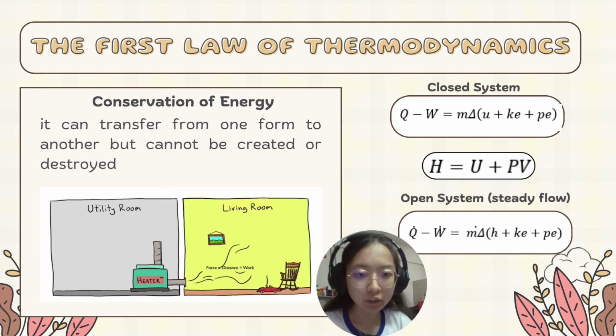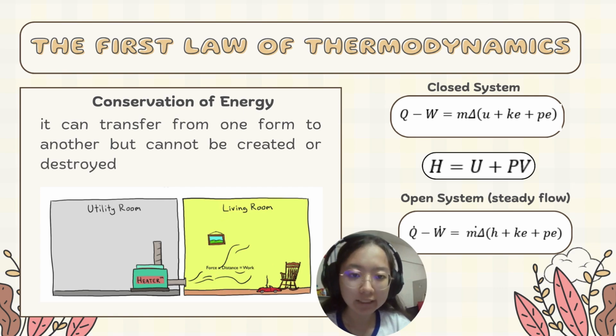In a closed system, changes in internal energy dominate, while in an open system, we must include mass flow and flow work, and it is expressed as enthalpy, which is H equals U plus PV. In a steady flow system, energy remains constant over time, meaning that the total energy entering the system equals the total energy leaving it. This balance includes contributions from heat transfer, work done, and also the energy carried by mass flow. So this ensures the system operates continuously without energy accumulation or loss.